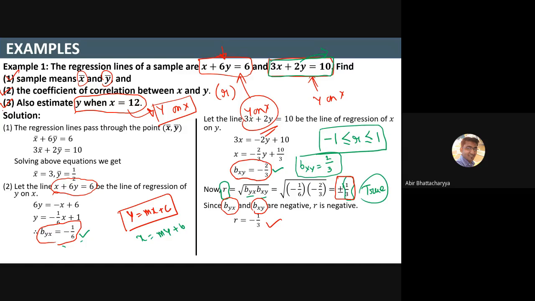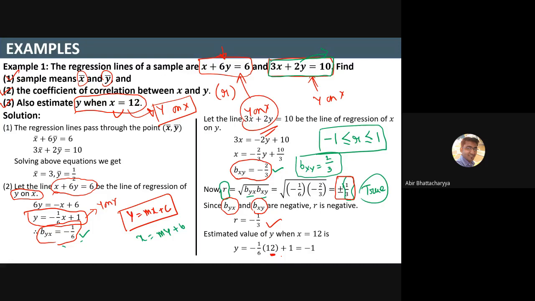Now, once I calculate the value of r, the last thing is to estimate the value of y when x equals 12. Directly use the formula. This equation will help you, because this equation is y on x. This is our assumption and the assumption was correct. This equation was y on x: y equals minus 1 by 6 x plus 1. So x equals 12, put it over here, I will get y equals minus 1. This is your estimation.